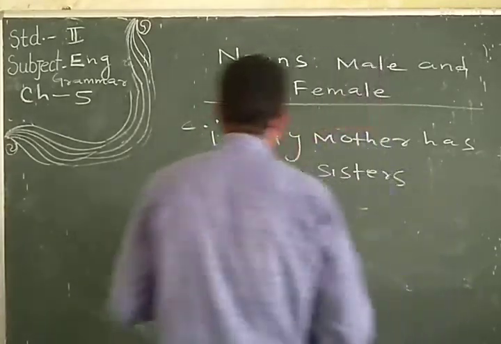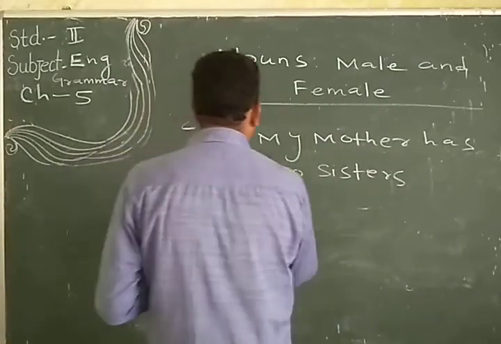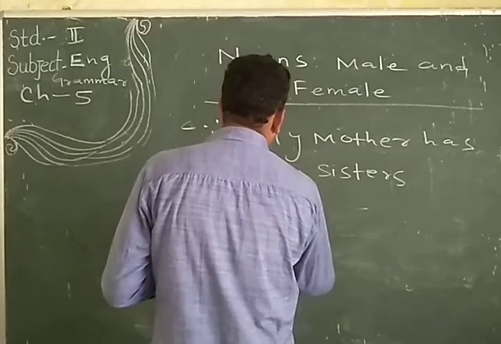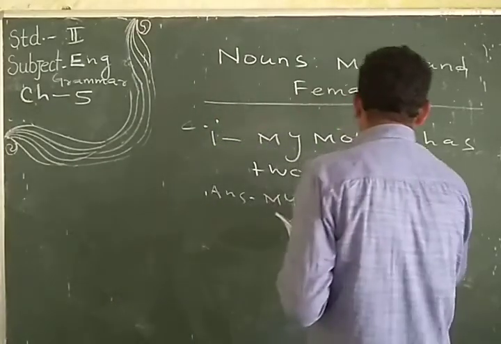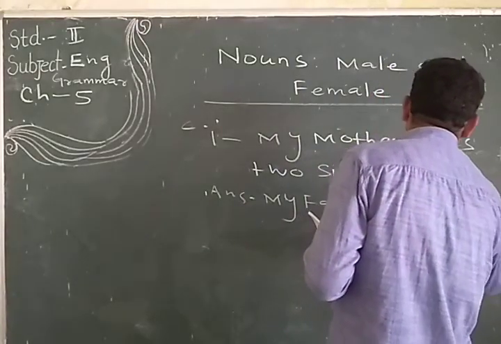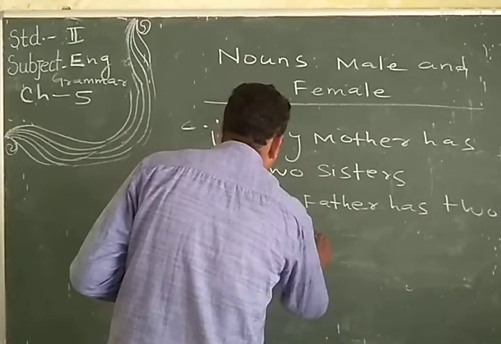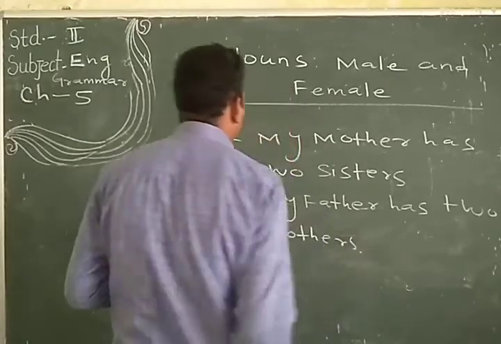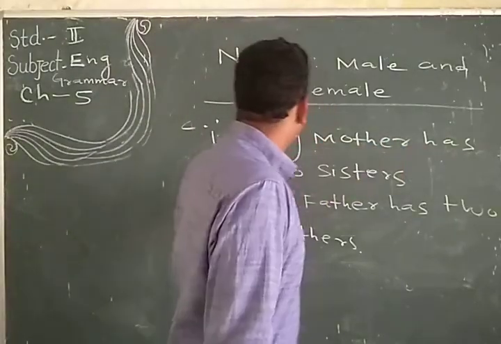So you have to convert it. The answer: My father has 2 brothers. So just see which place you have to change. My mother has 2 sisters.